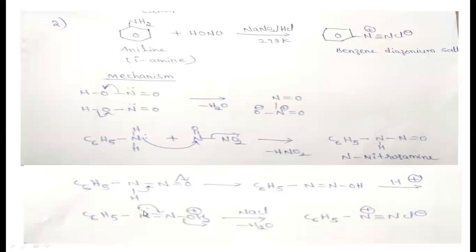And the nitrogen, which has a lone pair of electrons, donates its lone pair of electrons to here. Simultaneously this OH2 plus is eliminated as a neutral molecule and the triple bond forms. Finally, when it reacts with chloride, it produces benzene diazonium chloride. This benzene diazonium chloride, when it further reacts with OH minus at a high temperature like 52 to 60 degrees, produces phenols.